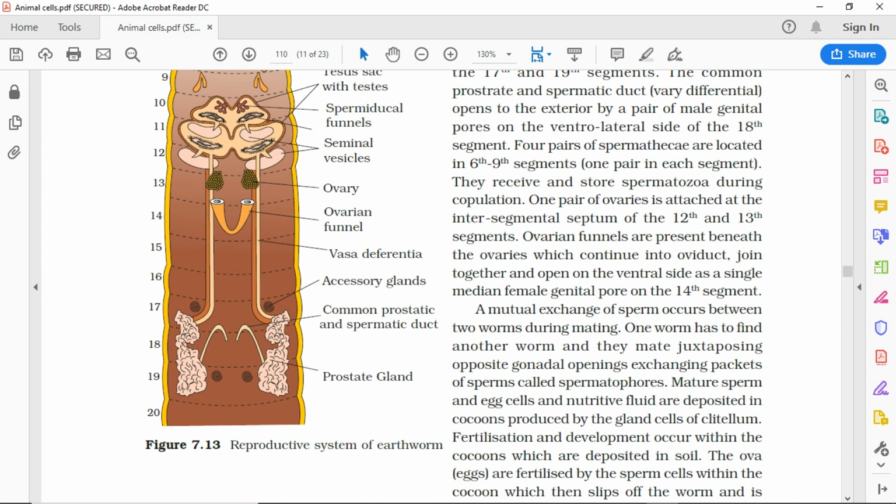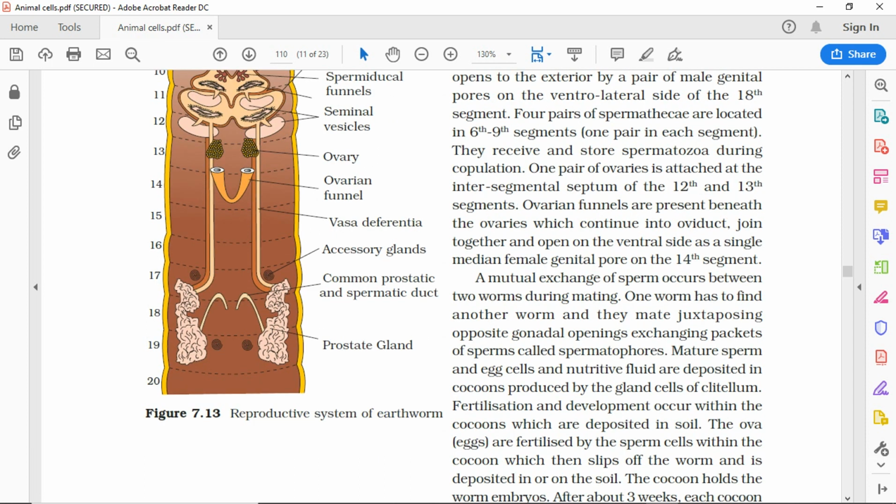One worm has to find another worm and they mate, juxtaposing opposite gonadal openings, exchanging packets of sperms called spermatophores. Mature sperm and egg cells and nutritive fluid are deposited in cocoons produced by the gland cells of the clitellum. Fertilization and development occur within the cocoons, which are deposited in soil.